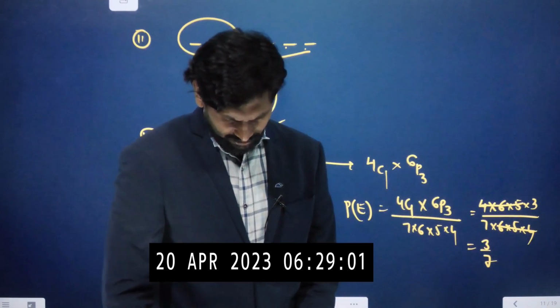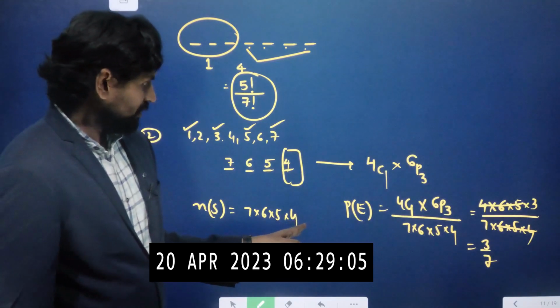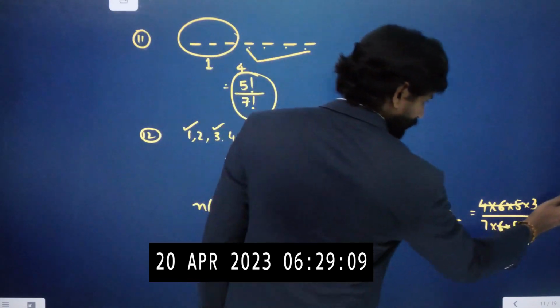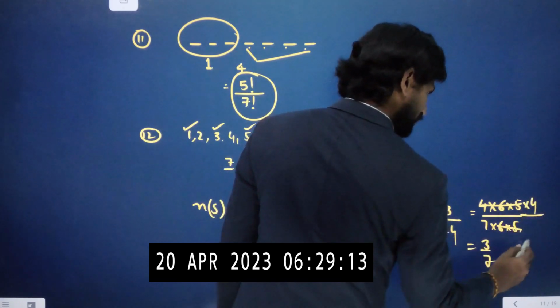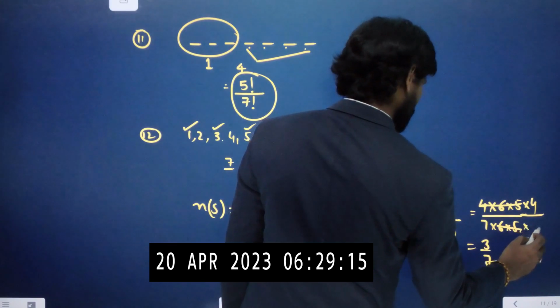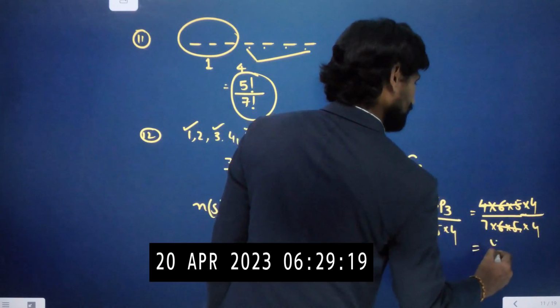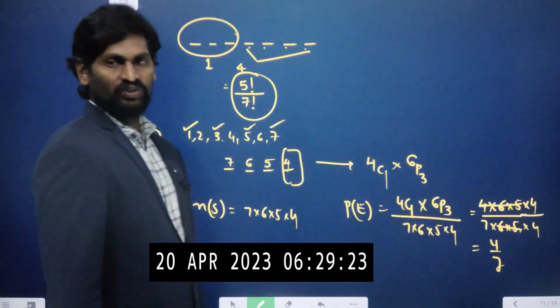But option is not given. Have we cancelled properly? 6P3 means 6 into 5 into 4. Sorry, 4 will be here. So 4 by 7. Now we are getting the answer. Okay. Now let us move on to the next problem.